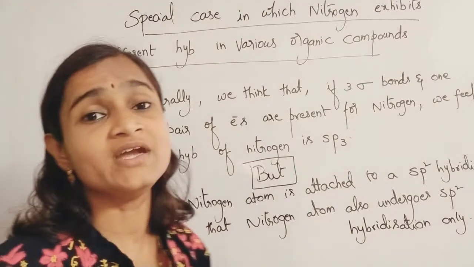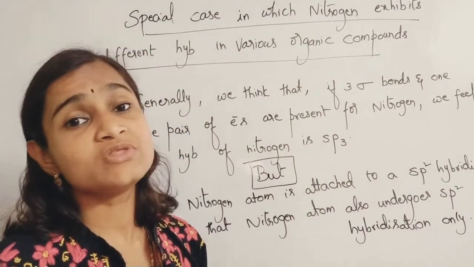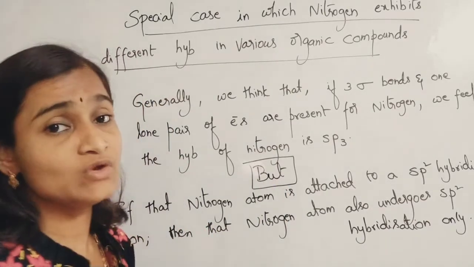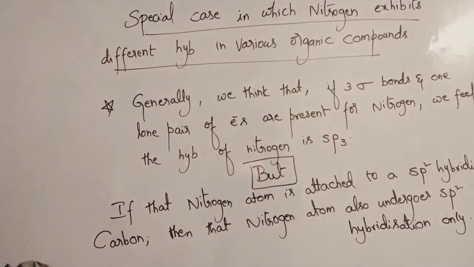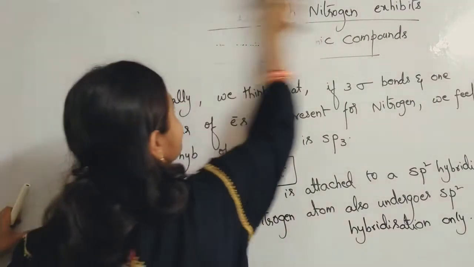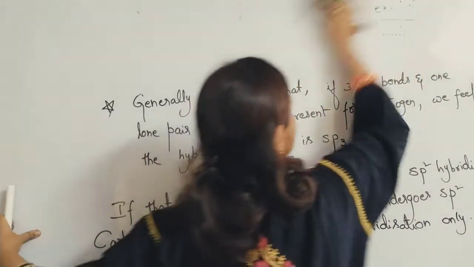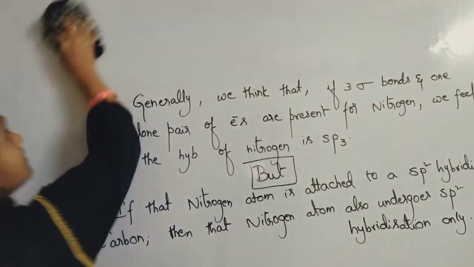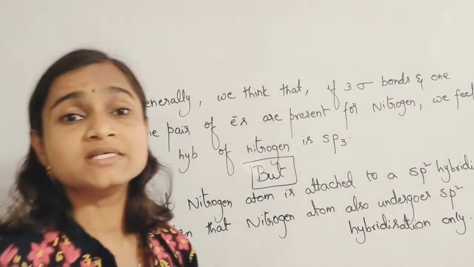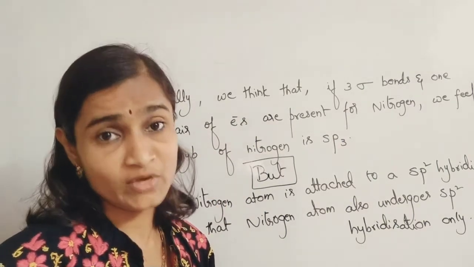What are the different cases in which nitrogen is involved in resonance? We will see certain examples. Let us see with one or two examples, and you will understand what resonance is.